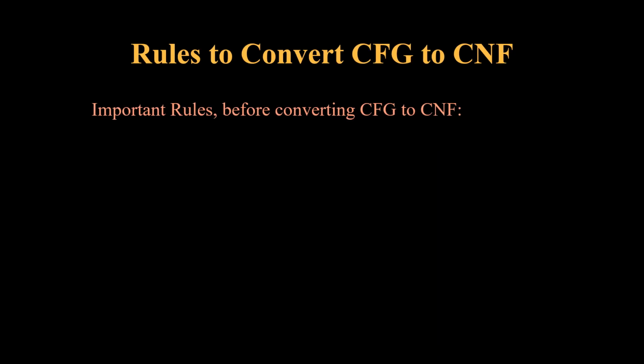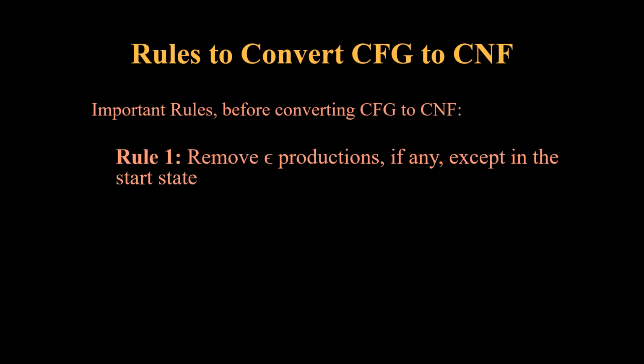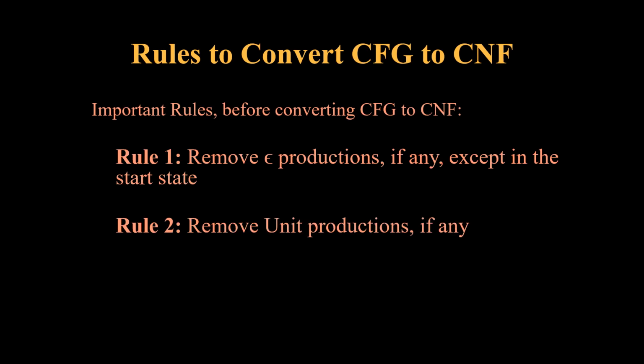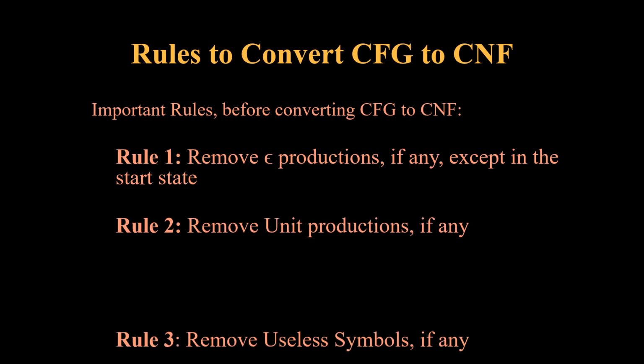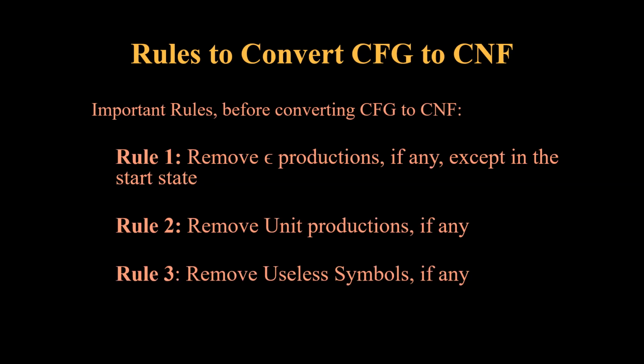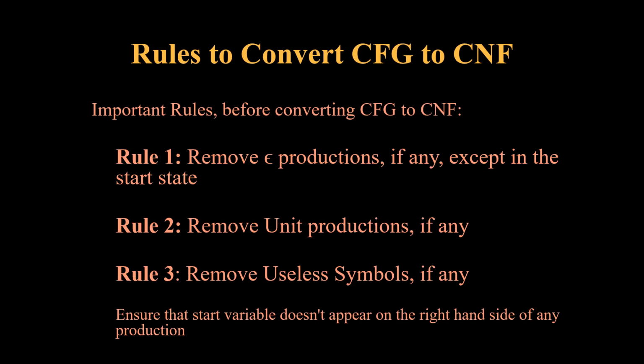Before we convert CFG, that is context-free grammar, to Chomsky normal form, we have some important rules which need to be followed. First rule says that we need to remove epsilon productions, if any, except in the start state. That means the start state can have an epsilon production, while in the rest of the productions we must compulsorily remove all the epsilon productions. Second rule says remove all unit productions, if any. And third rule says remove useless symbols, if any. The start variable should not appear on the right side of any production.